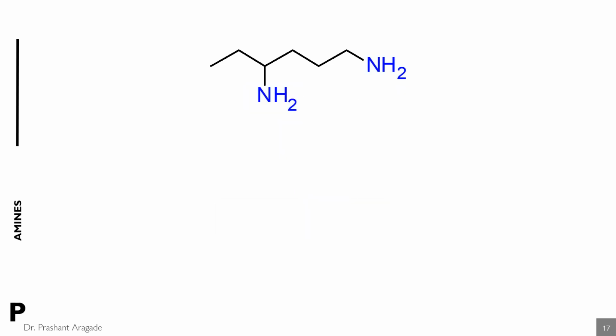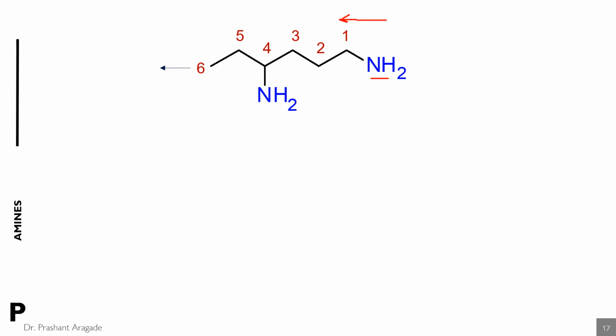Then you have to number in such a way that both carbon atoms on which the amine groups are attached must possess the lowest possible numbers. So here there are 6 carbon atoms, and you have to number from right to left because it gives the lowest number to the carbon atom on which the amine group is attached.